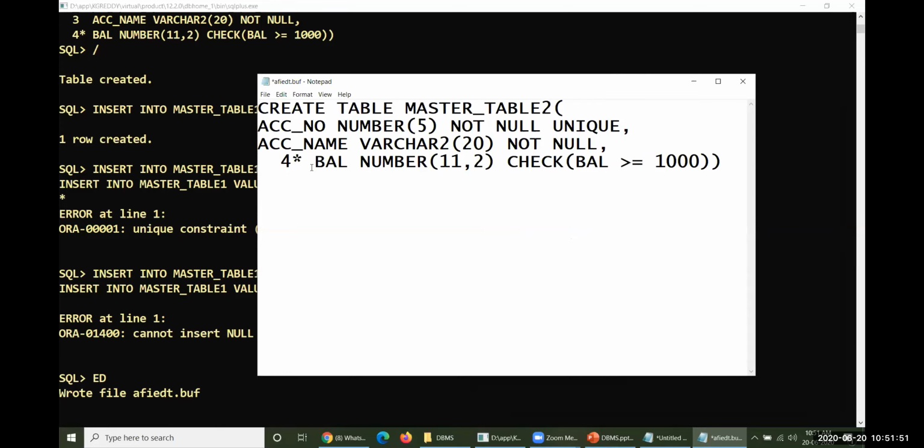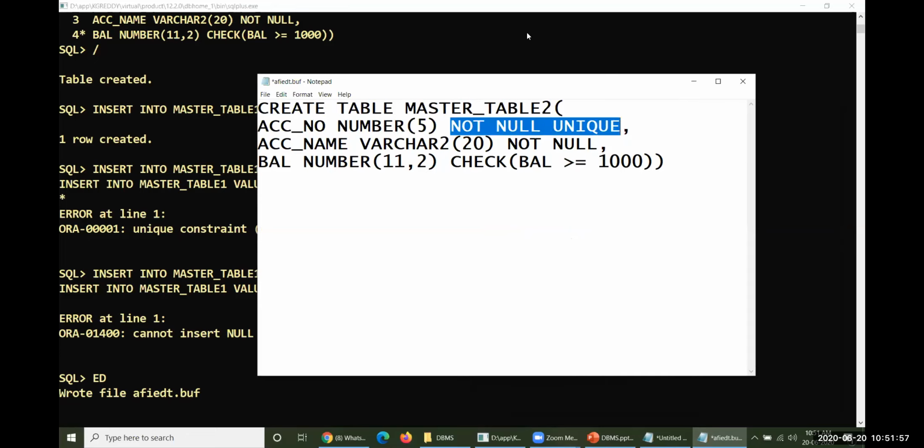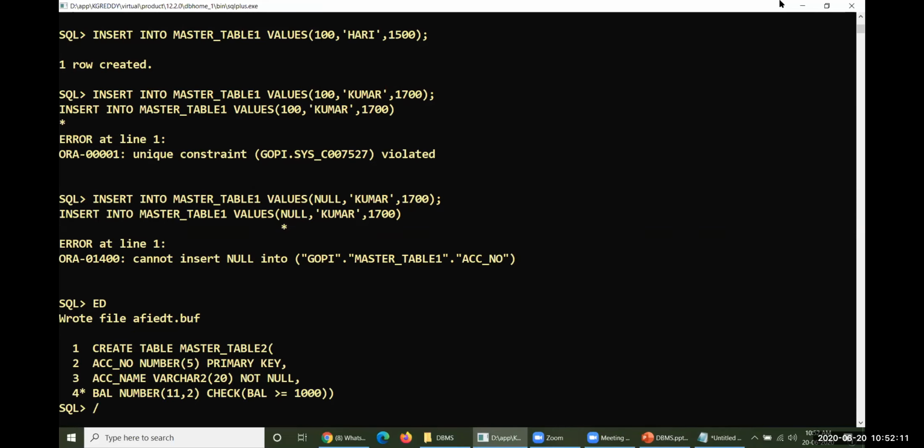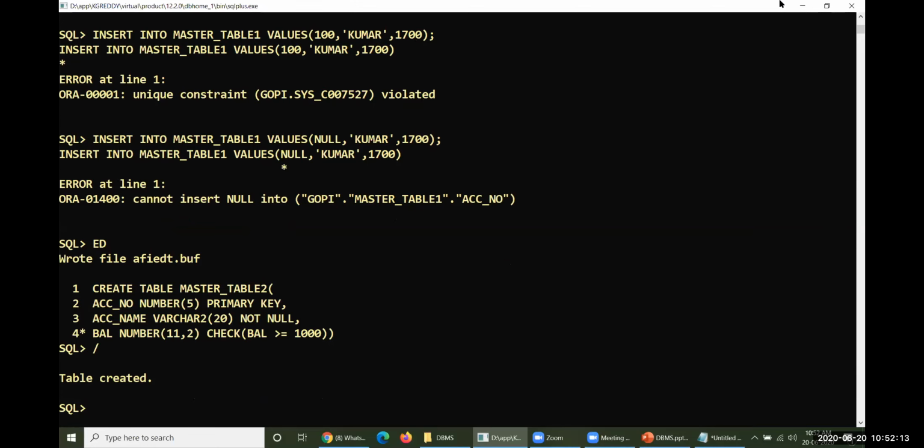Because I am not able to type all these, I have copied them here. However, instead of not null unique, I'd like to enforce a combined not null and unique operation, that is primary key. Primary key, not null, and everything else is the same. So let us take a look here. Let me execute this one. Yes, your table has been created.